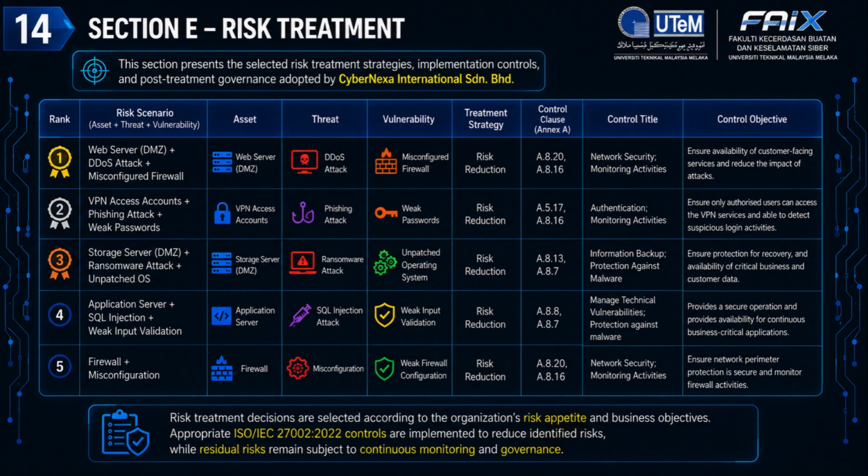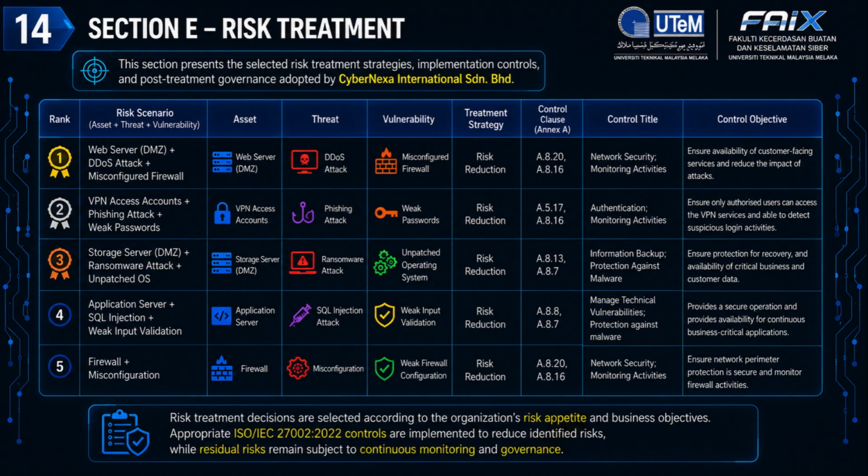The second risk affects VPN access accounts, where phishing attacks and weak passwords may allow unauthorized access. The recommended controls are A5.17 and A8.16, which improve authentication mechanisms, enforce stronger password management, and monitor suspicious login activities.